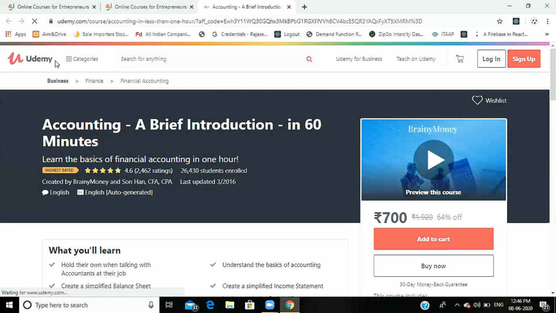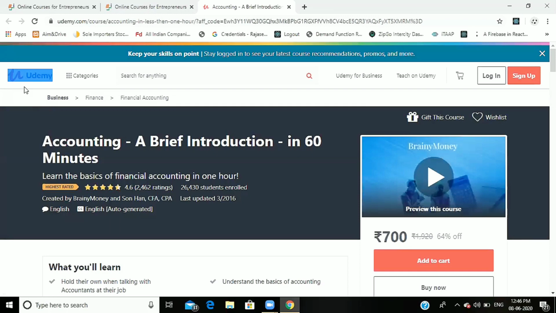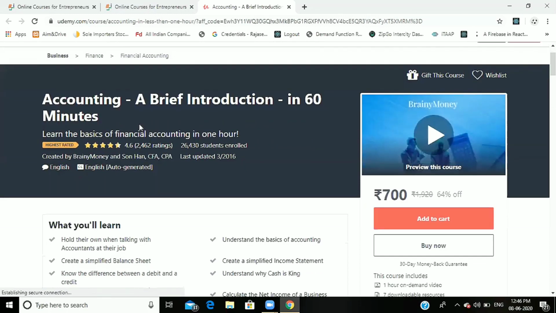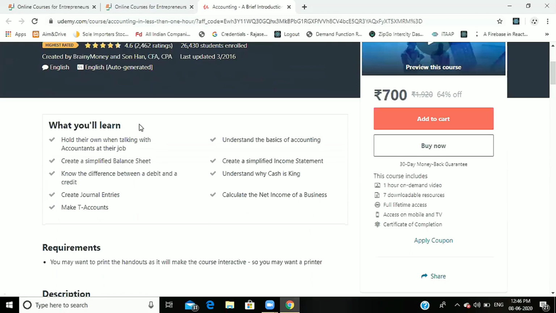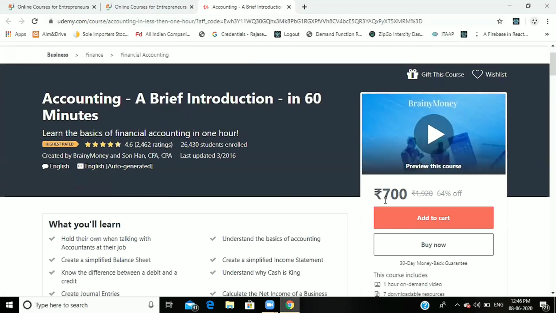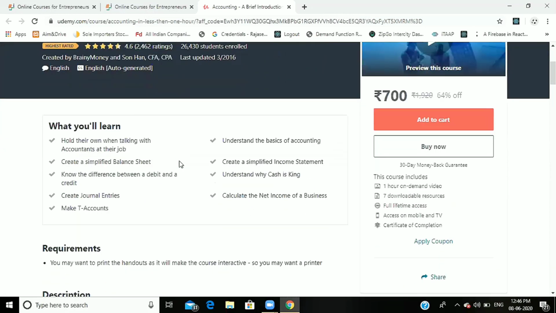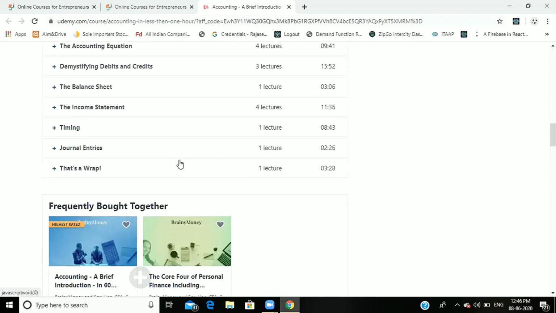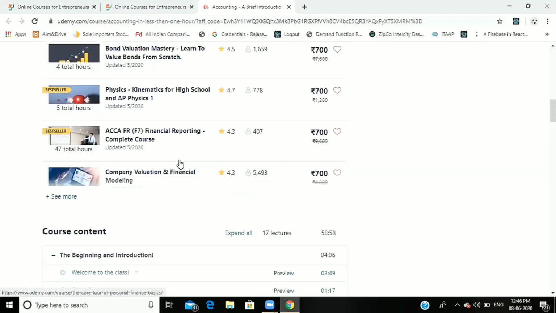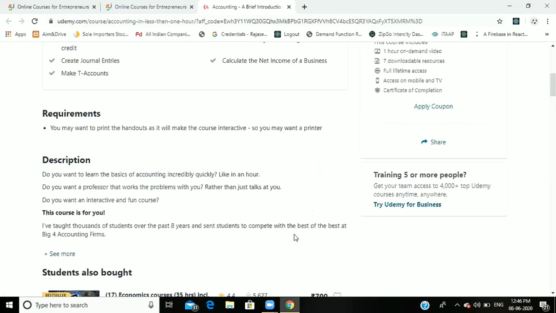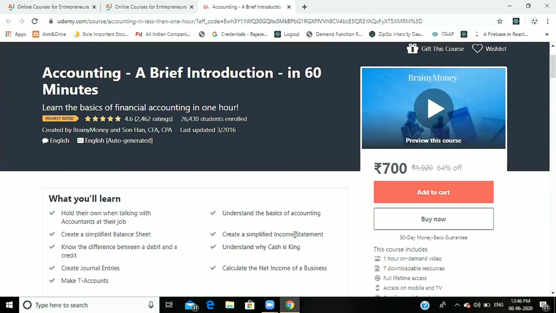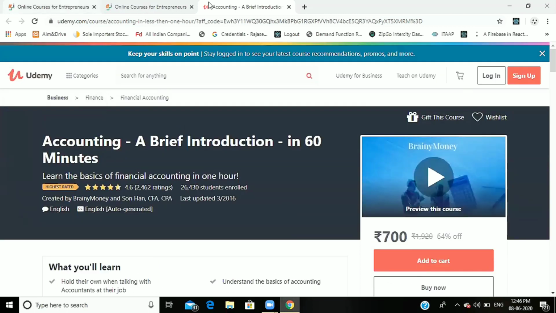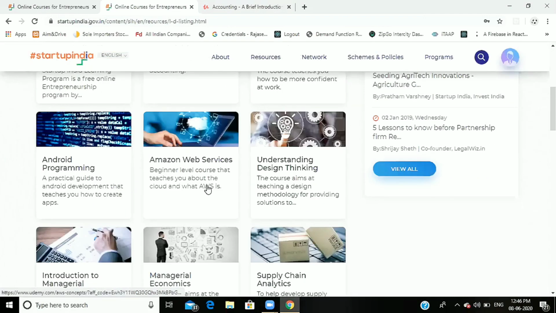See here, this is not an Upgrad platform. It is the Udemy platform, the world number one platform. Here we can see it is not a free course. It takes 700 rupees to learn, and it gives content and courses. It does not give downloadable videos. It gives only lectures; it has 17 lectures. It gives a paid certificate. And go back to the previous page.